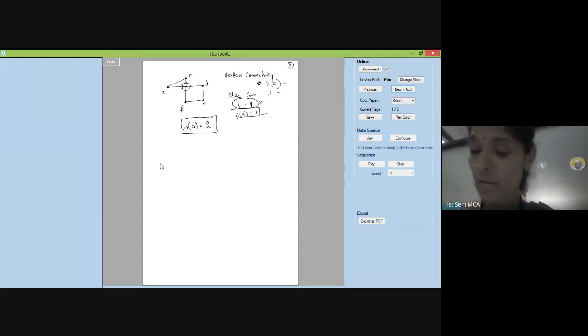Let us take one more graph. I will give you. Quickly do it. This is A. So like this, they can give you a graph and ask you to find out. So you should be able to do that. All right. So find out lambda of G and K of G.